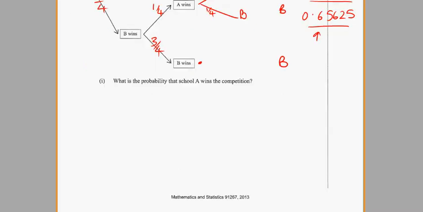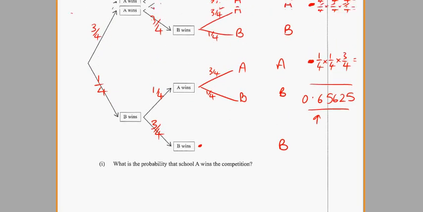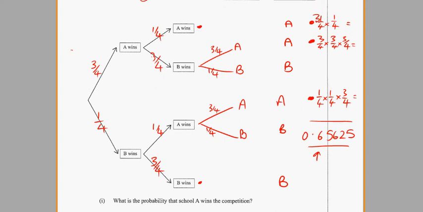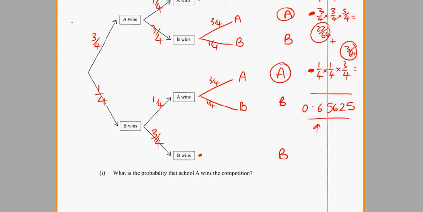So 3 games happening and A wins would be this one and this one. They need 3 games and A wins. 3 3s are 9, 3 9s are 27. That's 27 over 64. You can work that one out. And this one here is 3 over 64. So adding those two together, 30 over 64. You can work it out as a decimal.